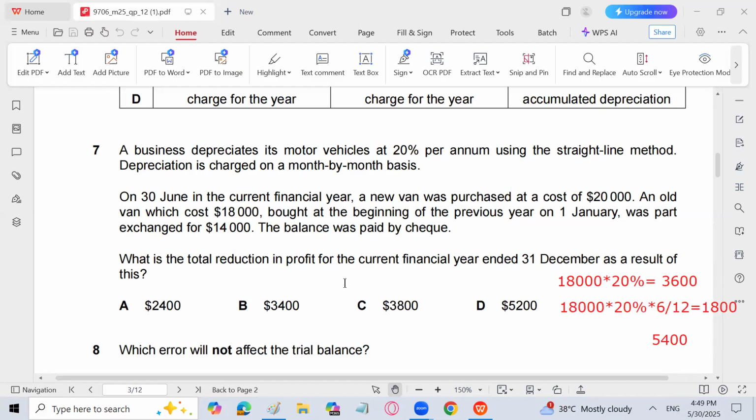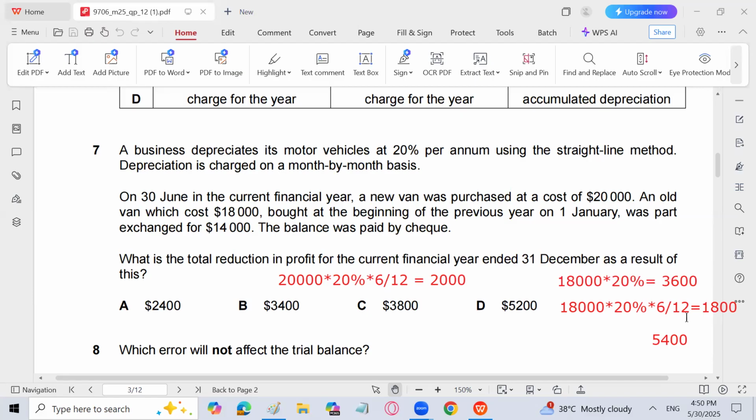Now, we have purchased another asset of 20,000, which is a new asset in the current year. So we'll charge depreciation on that asset, 20,000 into 20%. But because it has been purchased on 30th June, we have used that asset only for the next 6 months: July, August, September, October, November, December. So we will calculate depreciation for 6 months, which comes to 2,000. So 2,000 is the depreciation for the year. That's fine. It is an expense, a reduction in profit.